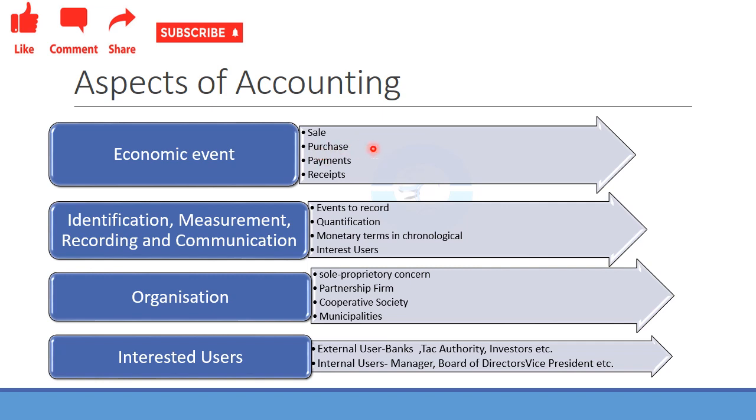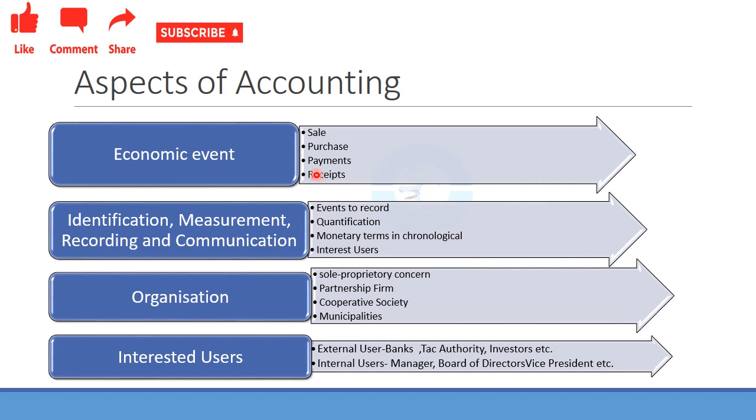Next is the purchase. He is purchasing raw materials to make the items which should be sold in his bakery. Then he is making payments to the supplier who provided him the raw material. Then he is receiving the receipts, the amount for the items which he has sold in his bakery.